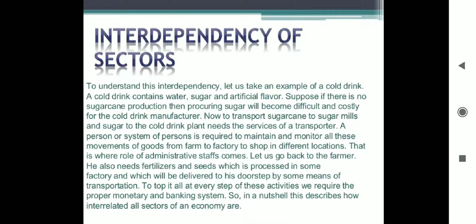Let us go back to the farmer. He also needs fertilizer and seeds, which are processed in some factory and which will be delivered to his doorstep by some means of transportation. To top it all, at every step of these activities, we require the proper monetary and banking system. So, in a nutshell, this describes how interrelated all sectors of an economy are. I hope you have understood how the three sectors are interdependent.